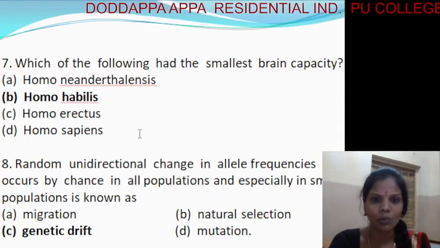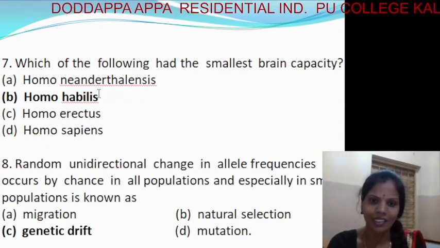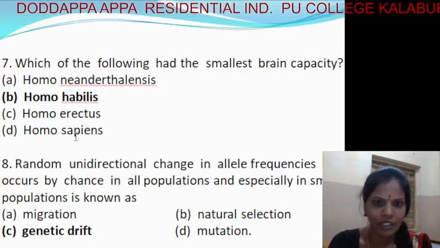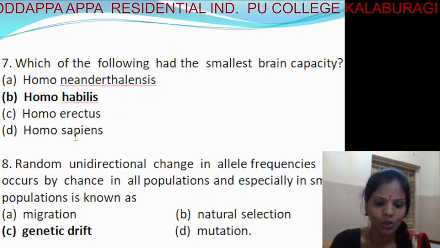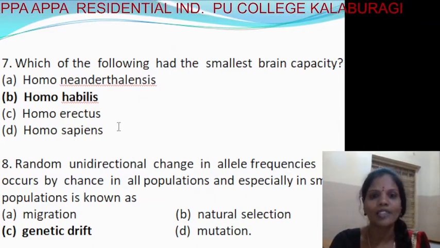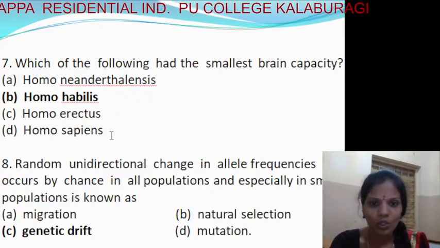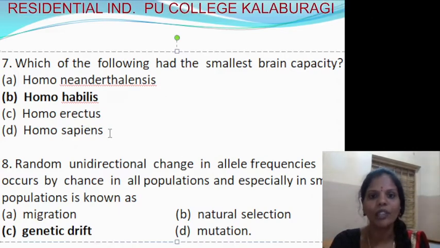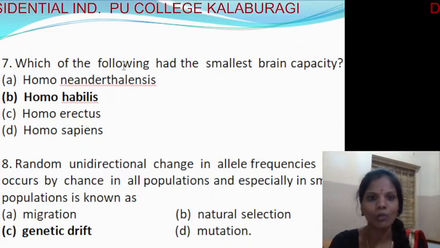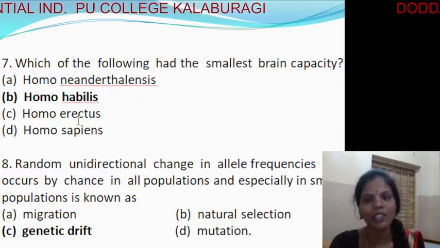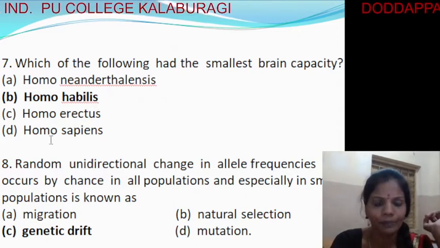And last comes Homo sapiens. Homo sapiens have approximately 1200 to 1650 cc brain capacity. Okay, so among these, Homo habilis has the smallest brain capacity.